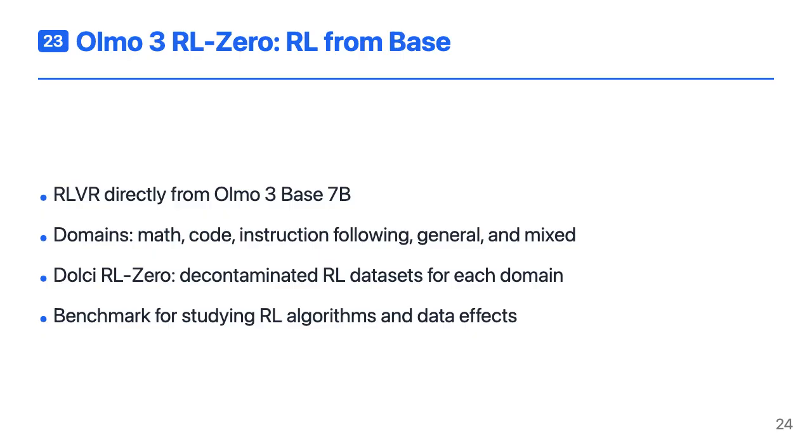Olmo 3 RL-Zero is a separate line of experiments, where reinforcement learning is applied directly to the base model, without prior SFT or DPO. The team trains RL-Zero variants on math, code, precise instruction following, general chat, and a mixed domain. For each, they build Dolci RL-Zero datasets that are carefully decontaminated against pre-training and mid-training data, so improvements can't be explained by memorized evals. RL-Zero is meant as a clean benchmark for the RL community. It exposes the full data pipeline and lets researchers test RL algorithms and reward designs without hidden contamination confounds.